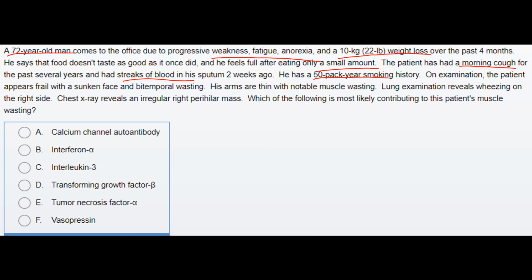On examination, the patient appears frail with a sunken face and bitemporal wasting. His arms are thin and notable muscle wasting can be seen. Lung examination reveals wheezing on the right side. Chest X-ray reveals an irregular right perihilar mass. Which of the following is most likely contributing to the patient's muscle wasting? So the muscle wasting is mainly due to tumor necrosis factor alpha.